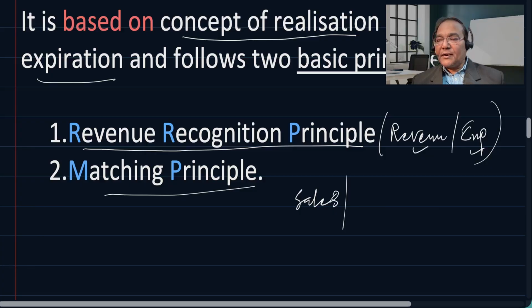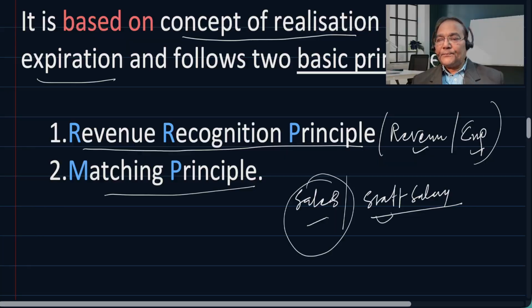In order to generate sales, maybe there has been staff salary or sales team salary or any related expenses. So expenses are matched with sales. All right. So this is the revenue recognition principle and the matching principle.